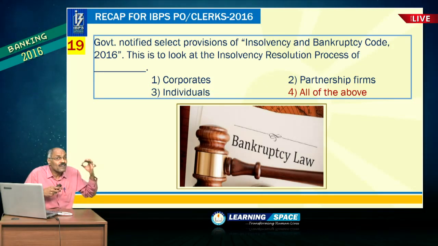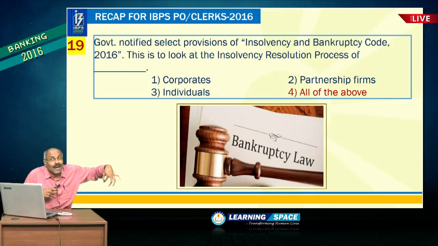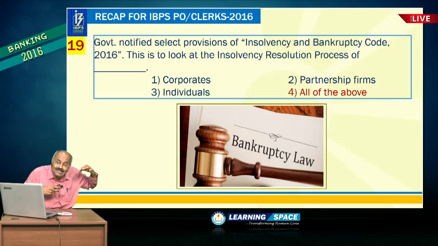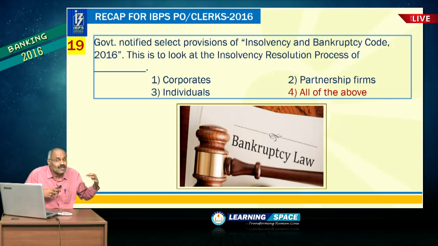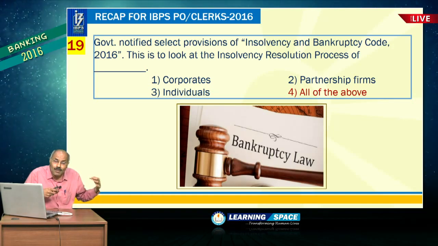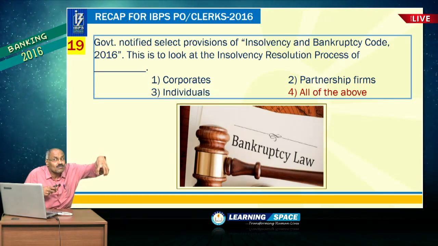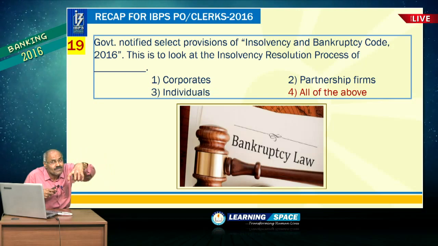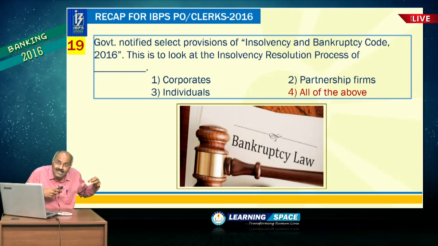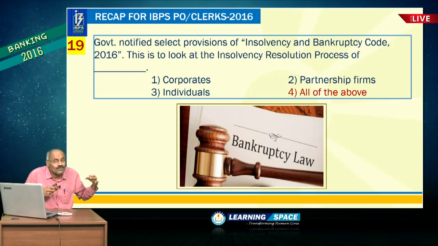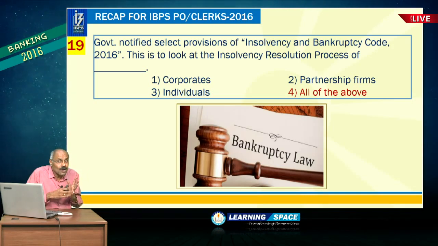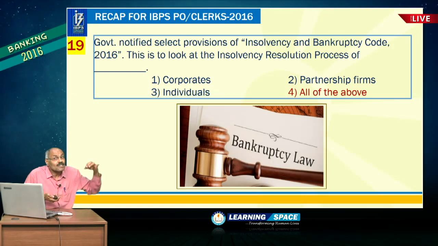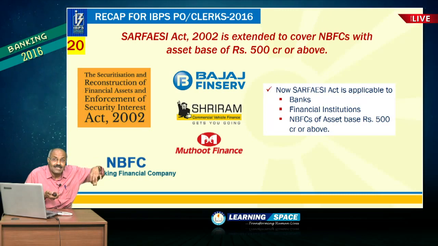Then notified provisions were announced for the Insolvency and Bankruptcy Code 2016, and this bankruptcy law was brought to solve the problem of distressed firms, individuals and partnership firms. So, it is applicable for individuals, corporates as well as partnership firms. So, this is very important.